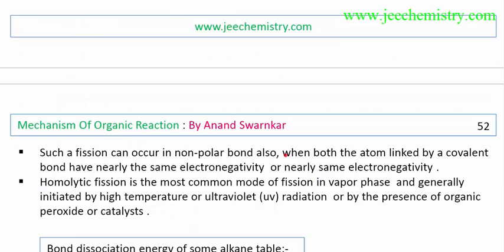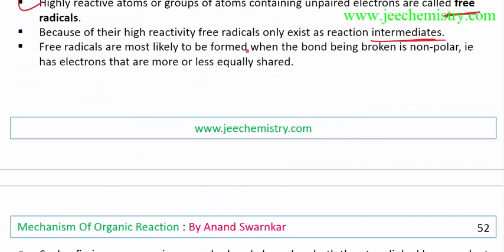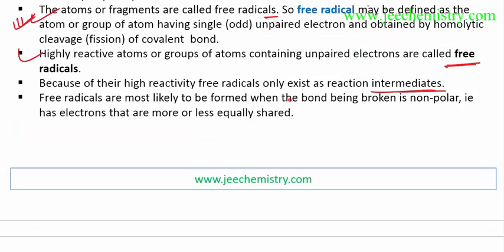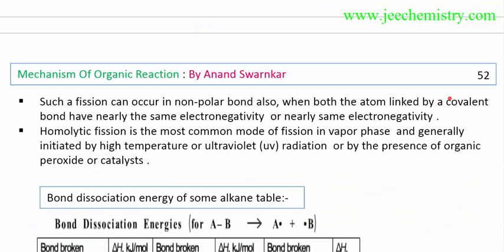Free radicals and homolytic fission generally occur in non-polar covalent bonds. In non-polar covalent bonds, homolytic fission generally occurs, the bond breaks and free radicals are formed. But there is also a possibility in polar bonds. This is written wrongly: such fission can also occur in polar bonds when both atoms linked by the covalent bond have approximately the same or nearly the same electronegativity. Then there is a possibility of homolytic fission in polar covalent bonds.